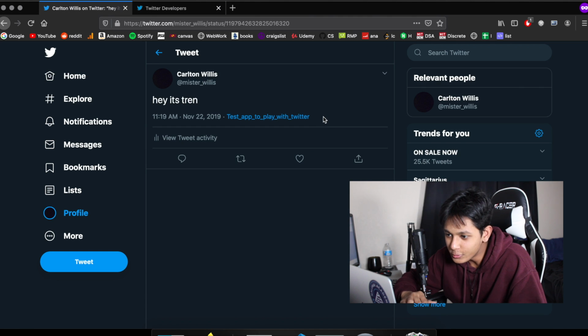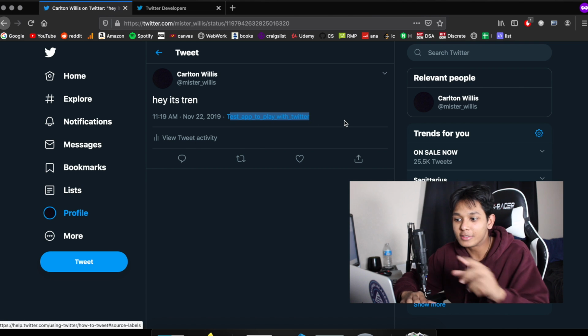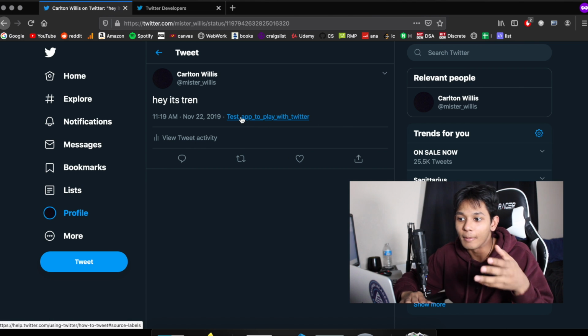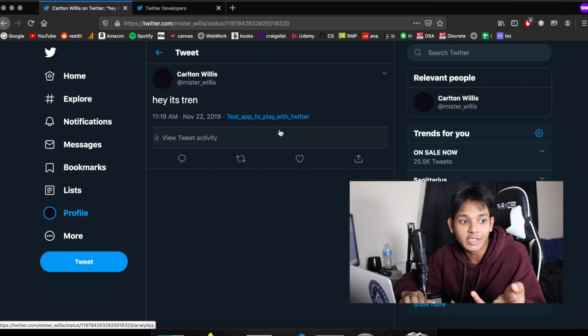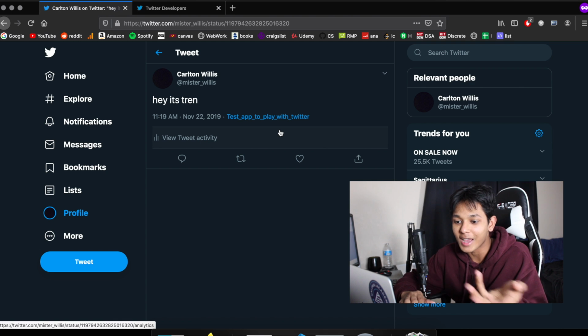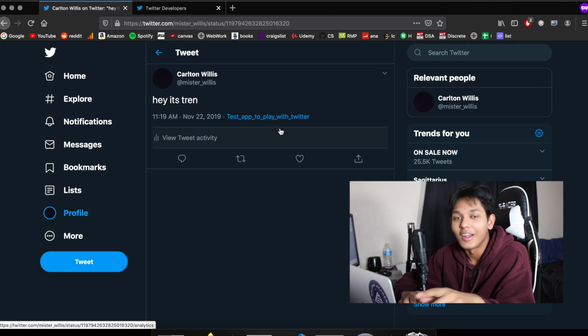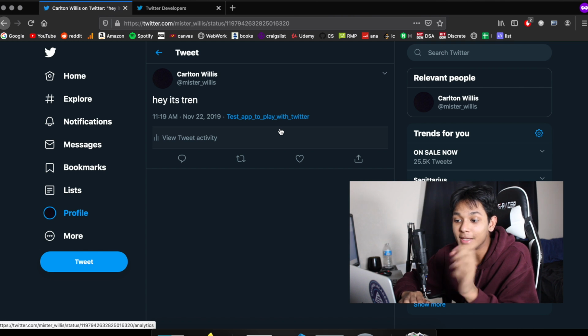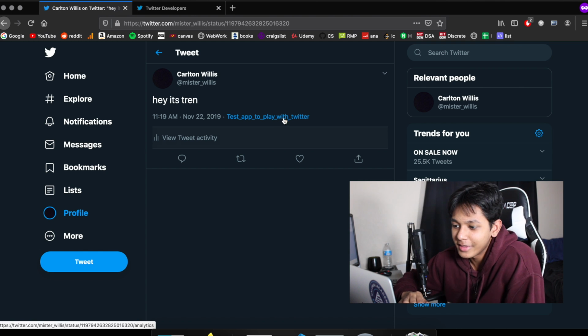Oh wait, is this where you can change your device? Because over here, usually it says iPhone or Android, but some people have like Versace refrigerator. And I was always wondering, how do they customize their device like that? Is this literally how you do it? All right, pro tip, guys: if you're following along at home, make sure you name your app like Balenciaga calculator or something. So it says that over here.